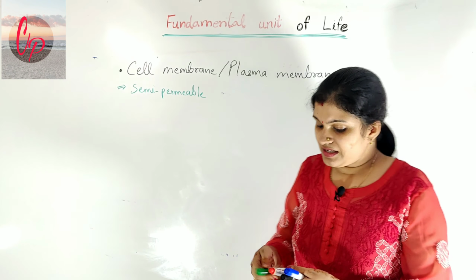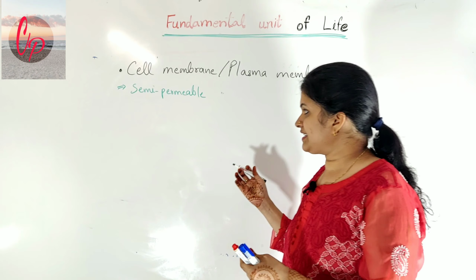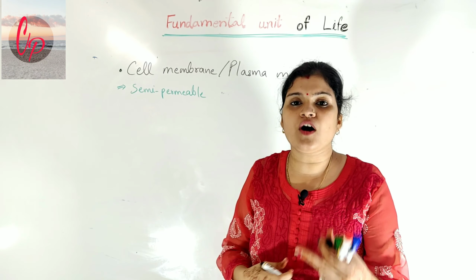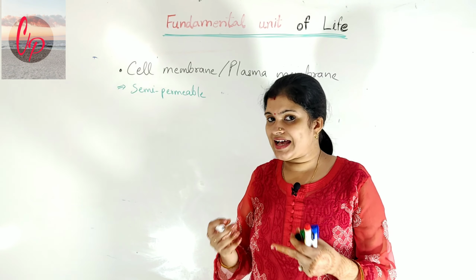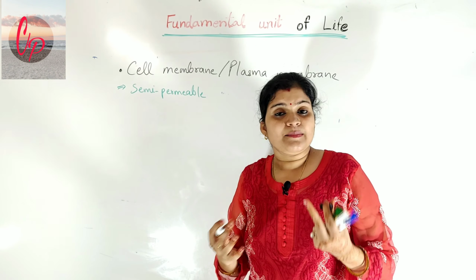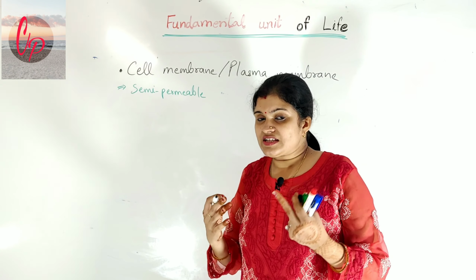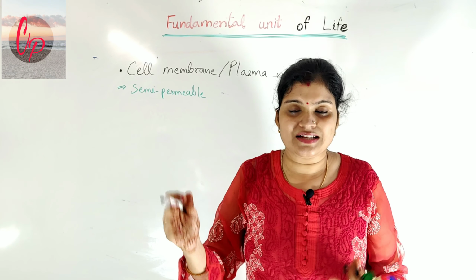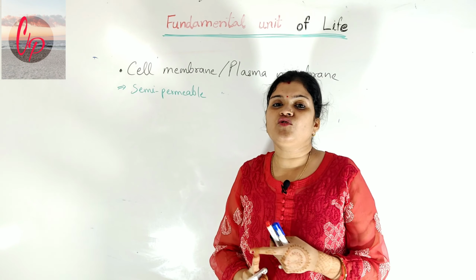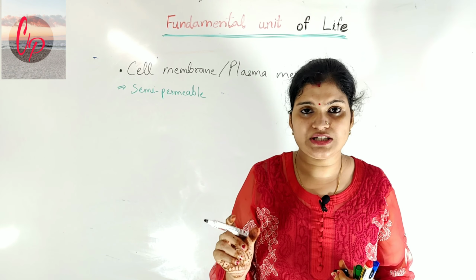The cell is performing all the metabolic functions, and it has to excrete the metabolic waste. In most cases it is carbon dioxide. So how will the carbon dioxide move out of the cell? It will move by a specific process called diffusion.